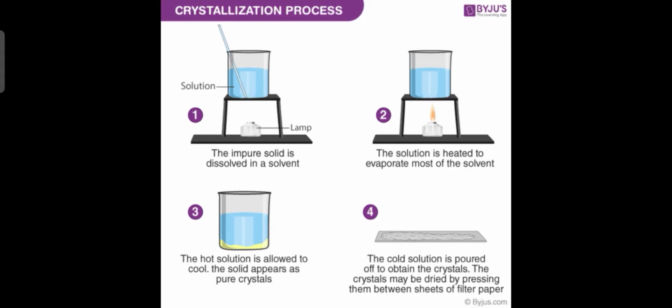After that, solid sugar forms inside, so the original sugar can be obtained by the process of crystallization. So we can say that dissolving sugar in water is a reversible change. We can reverse it.